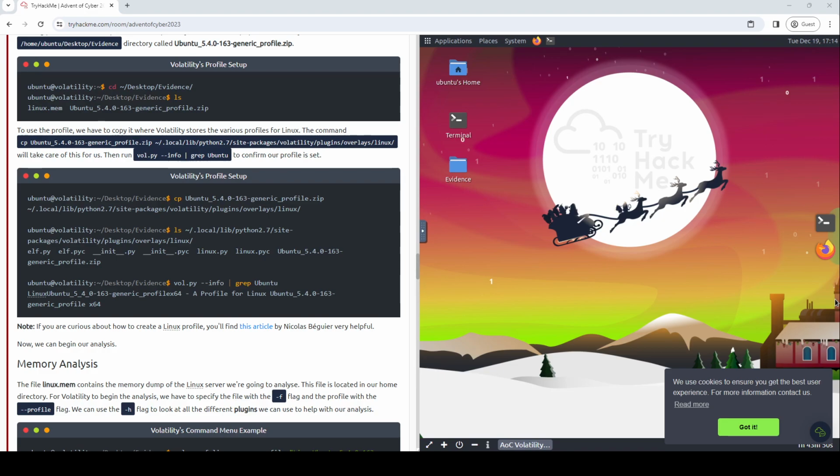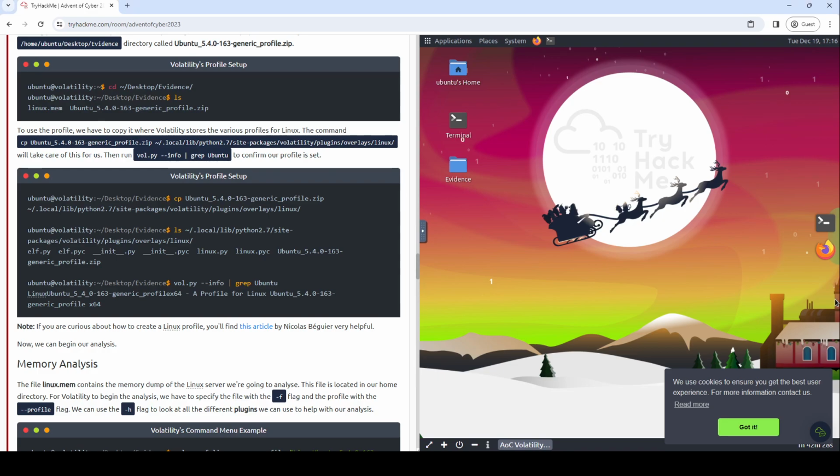There we go. We will run that program that they said we should run. So that's vol.py --info | grep Ubuntu. Volatility Foundation Volatility Framework 2.6.1. Linux Ubuntu 5.4.0-163 generic profile x64. A profile for Linux Ubuntu 5.4.0-163 generic profile x64. There's our profile. Fantastic. All right.